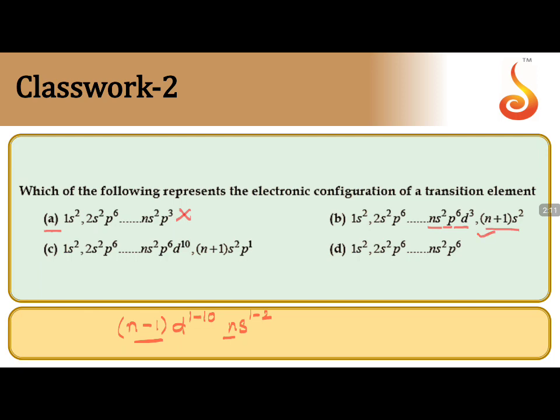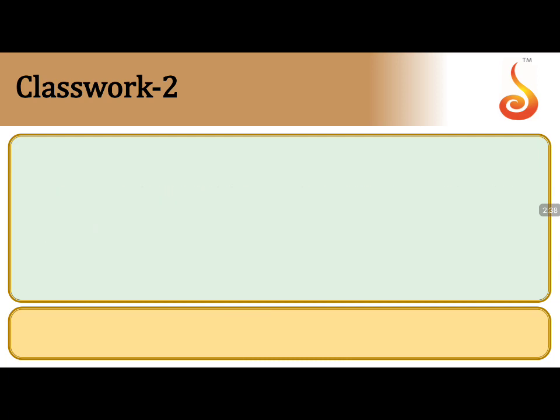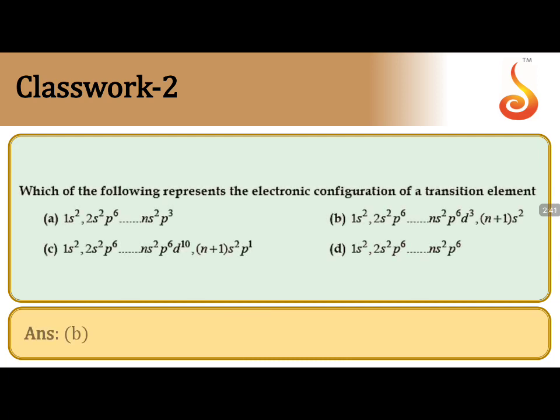In this one, p is coming where d is filled, so the outermost electron is a p electron and this is a p block element. Here the outermost electron is in the d, so this is a d block element in the second option. In the third option, ns2 np6 is an inert gas configuration, option D. So option B is the correct answer for this. Yes, option B is correct.